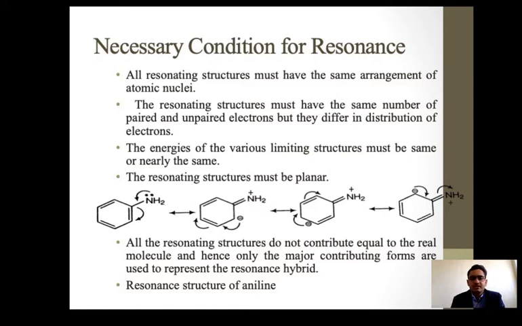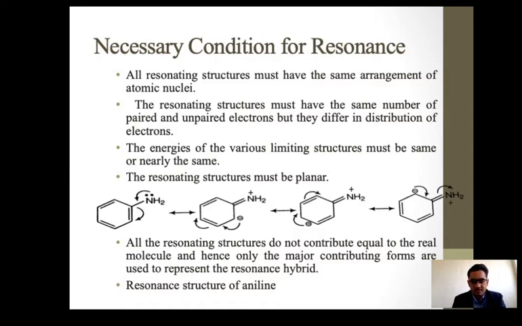Only the distribution of electrons is different, but the total number of bonded and non-bonded pi electrons is the same in all the structures. Due to this they show conjugation or the mesomeric effect, and due to the mesomeric effect they show resonance.